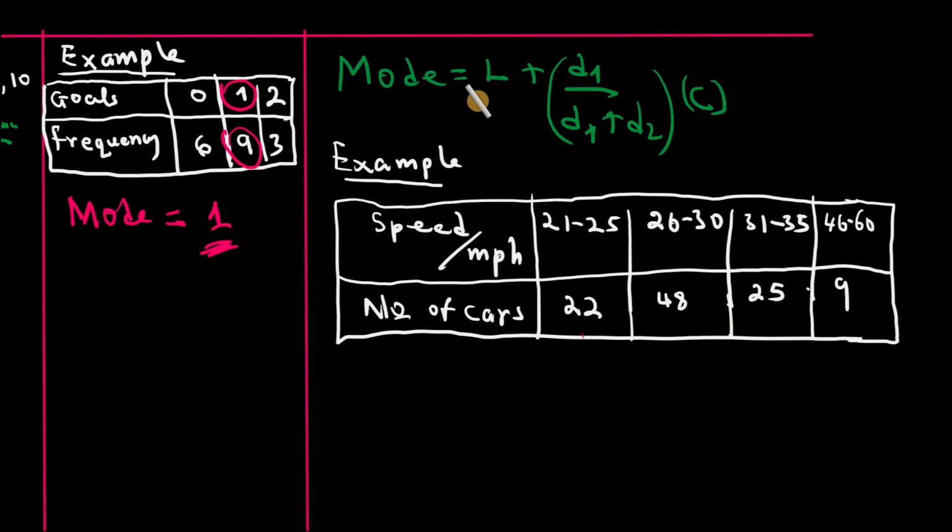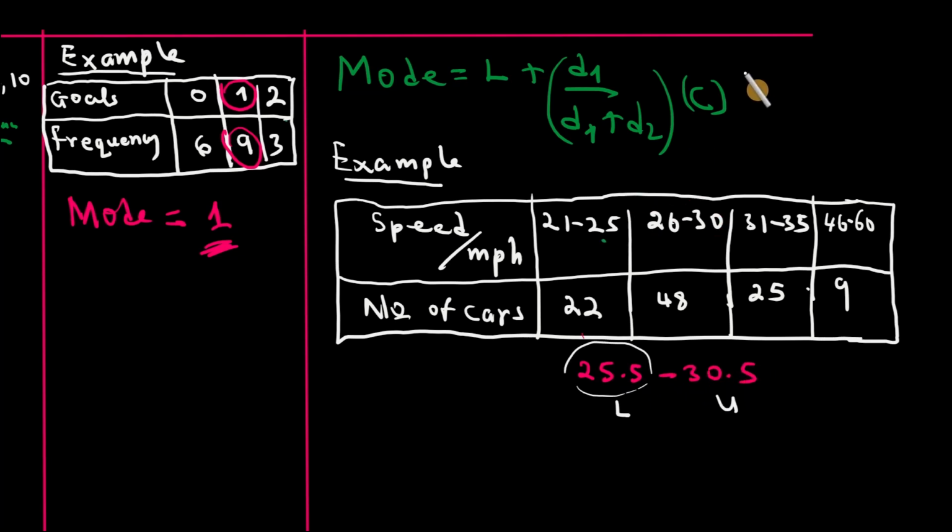So remember we said L is the lower class boundary of the modal class. The modal class here is the one with the highest frequency, and it is this class because the frequency is the highest, that is 48. Now to get the lower class boundary of the modal class, we subtract 0.5 from 26 and then we add 0.5 to 30, and the modal class boundary will be 25.5 to 30.5.